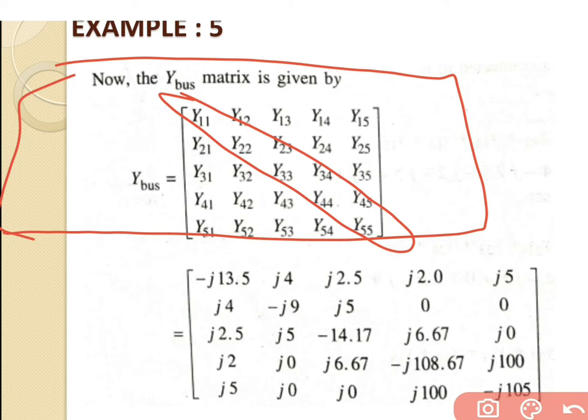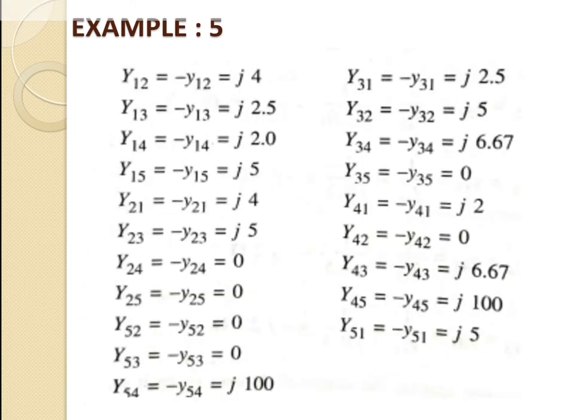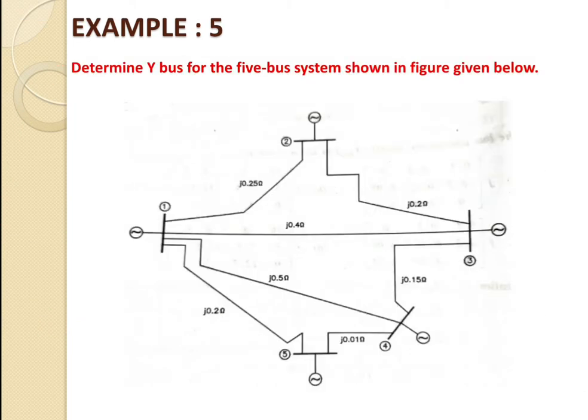In this example, all the values given are values of impedance, but in the Y bus we will require the value of Y. So we will use the equation Z is equal to 1 upon Y, so Y is equal to 1 upon Z. If we have a value of impedance, from that we can easily get the value of admittance for each individual parameter.